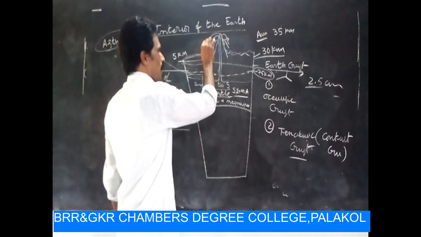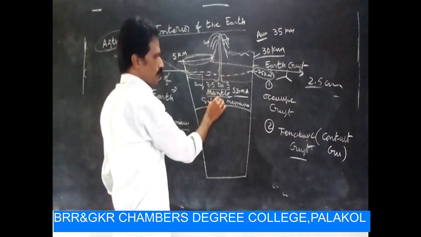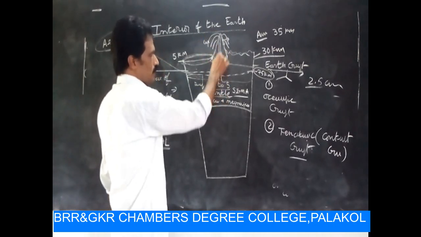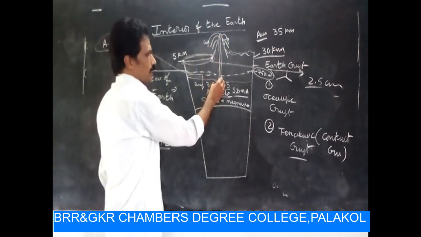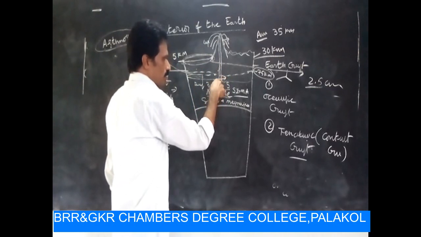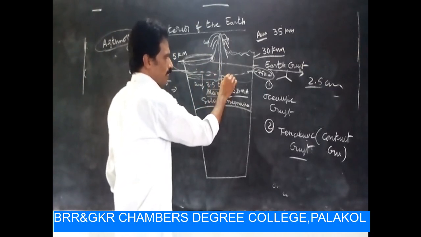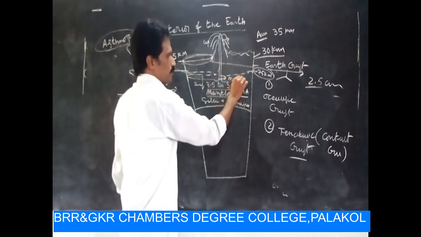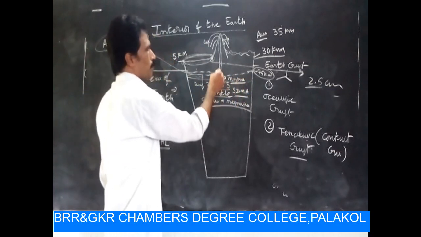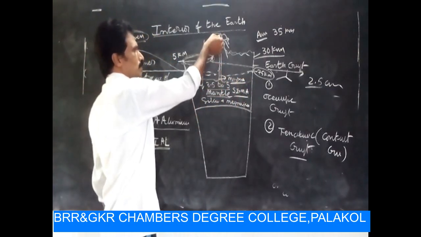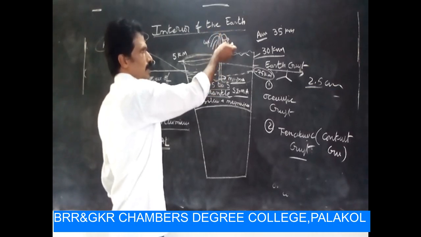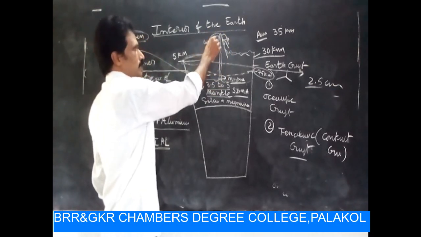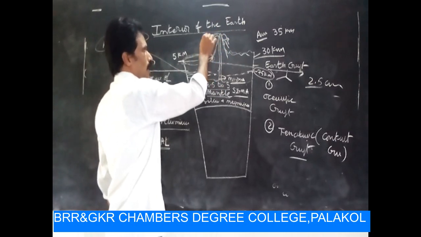That is lava, which blows out from the mantle. The blowout material is magma. Magma blows from the earth's surface and explodes on either side of the hill. See, this is lava.